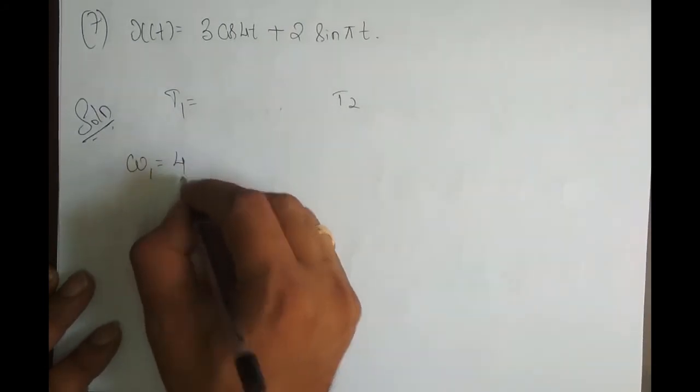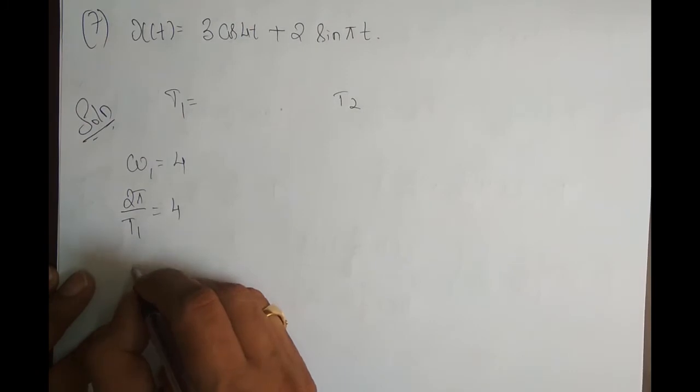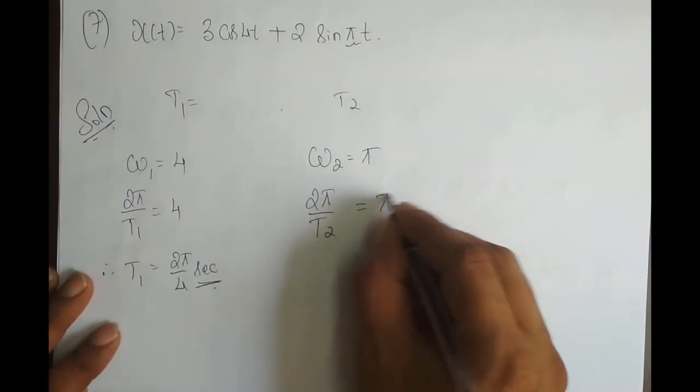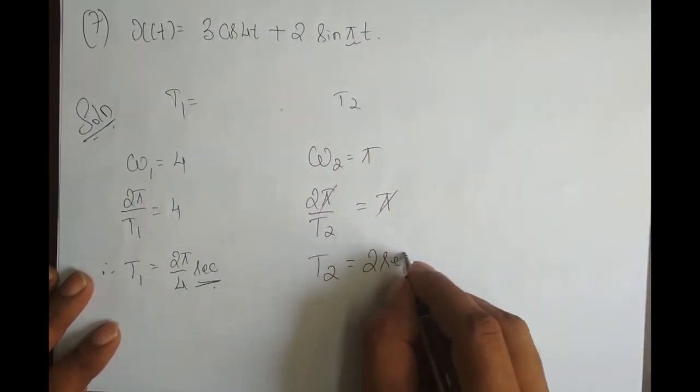Omega 1 is equal to 4, so 2 pi by T1 is equal to 4. Therefore T1 is equal to 2 pi by 4 second. Omega 2 is pi, so 2 pi by T2 is equal to pi. Pi cancels out, so T2 is equal to 2 second.